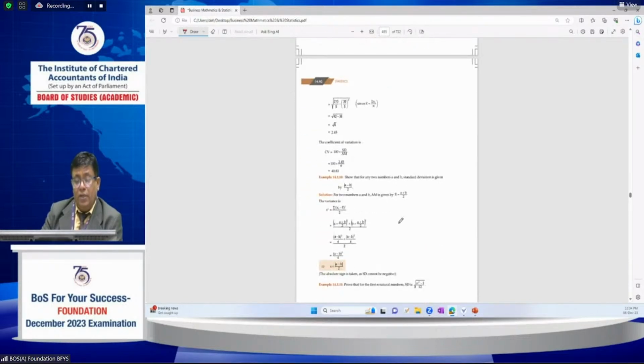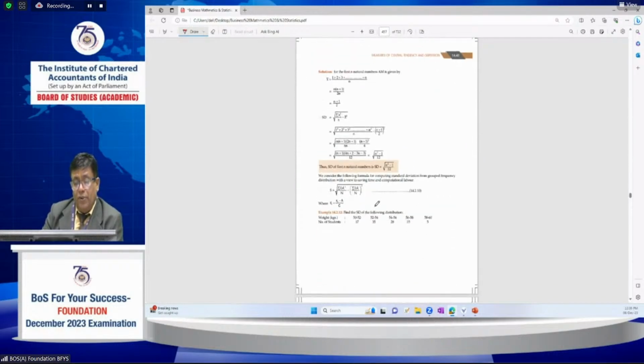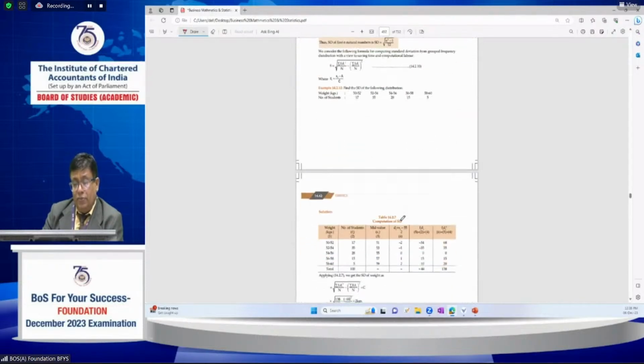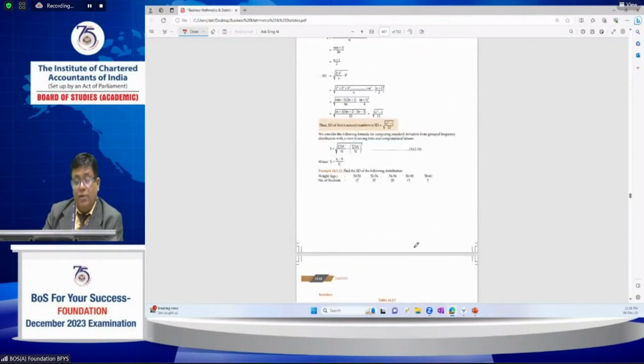Next, suppose only two numbers a and b are given. The standard deviation for two numbers is the modulus of a minus b by 2. This is a very handy shortcut formula for finding the standard deviation of two numbers a and b. And for the standard deviation of the first n natural numbers, it is the square root of (n square minus 1) by 12. So suppose we want the first 4 or 5 natural numbers, substitute n equal to 4 here, and then we can find it.